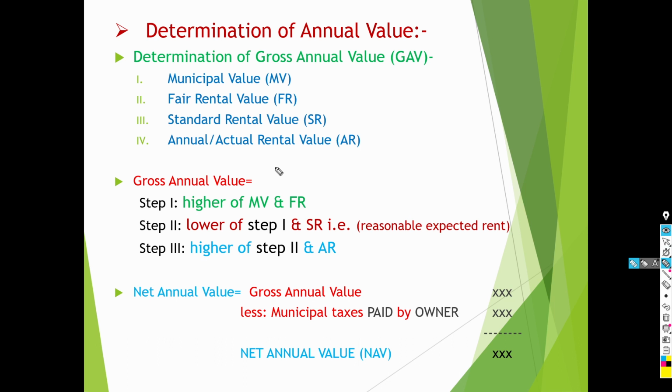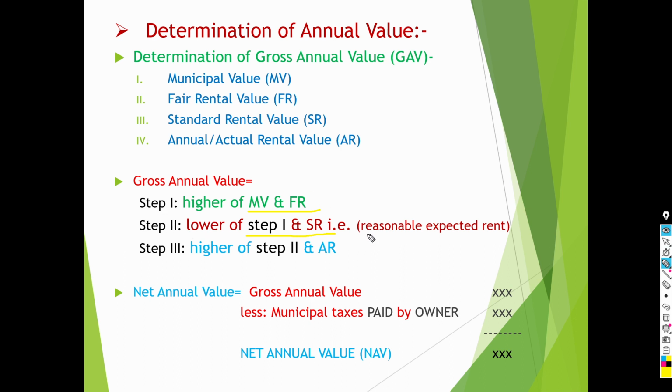Okay. Now, what are the steps for determining the gross annual value? There are 3 steps to determine the gross annual value. First step is you have to compare municipal value with the fair rent and take the higher amount. Second step is the amount of first step has to be compared with the standard rent and take the lower amount.